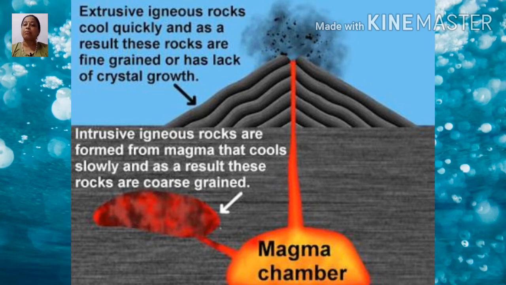When the molten magma cools down deep inside the earth's crust and the cooling process is very, very slow, the rock so formed is the intrusive igneous rock. Understood?